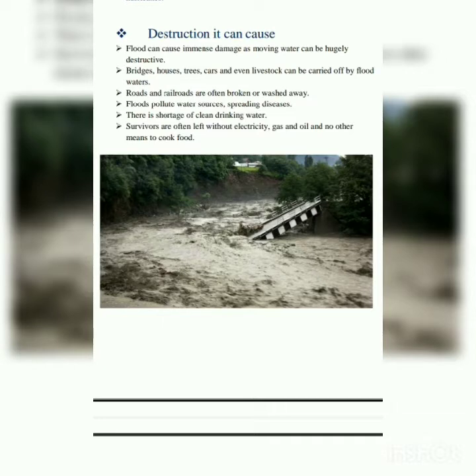Definitely, if it pollutes the water sources, there would be lots of diseases. There is a shortage of clean drinking water. If all the water sources are polluted due to flood, there would definitely be a shortage of clean drinking water. Survivors are often left without electricity, gas and oil and no other means to cook food.